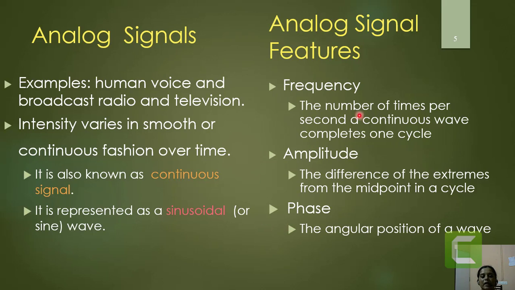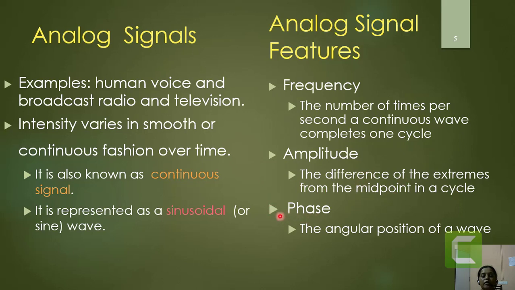Now in this case, the frequency is the number of repetitions that happen over one complete period, while amplitude is the difference of the extreme points of that signal on the positive side and on the negative side with respect to the midpoint of that cycle.